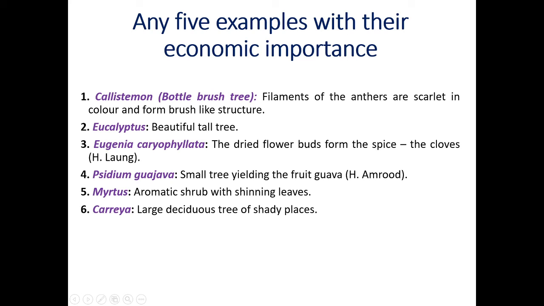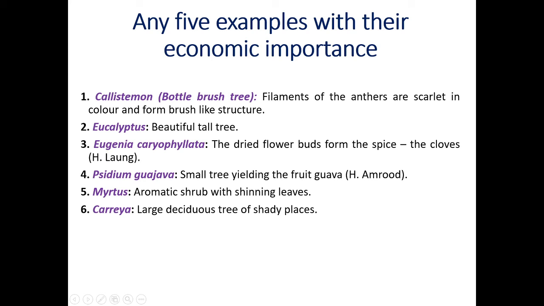Eucalyptus plant is commonly cultivated as an ornamental plant because they are beautiful and tall trees. Callistemon is also used as an ornamental plant because the flowers are very beautiful and they are pink or red in color. That's why both these plants are cultivated as ornamental. Eugenia caryophyllata.